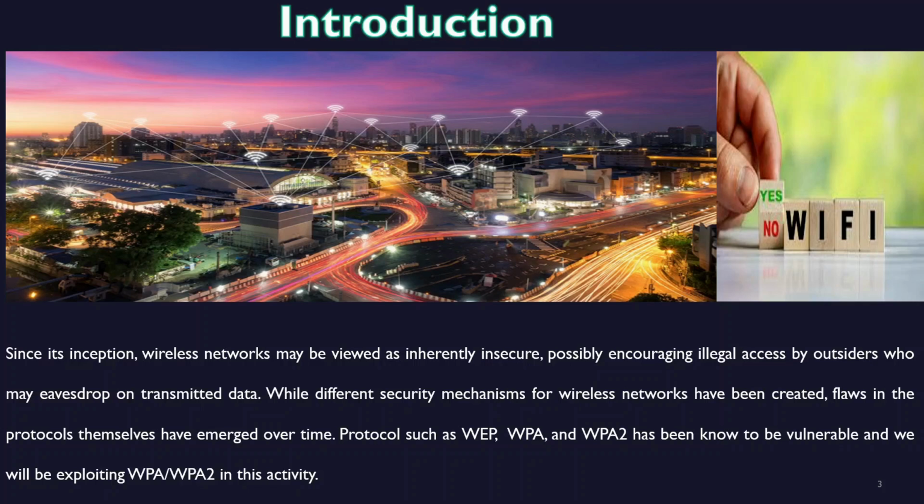Different security mechanisms for wireless network have been created. Flaws in these protocols have also been detected and exploited over time. Protocols such as WEP, WPA, WPA2, and today we will be demonstrating how to exploit WPA2 using a tool called Aircrack-ng.